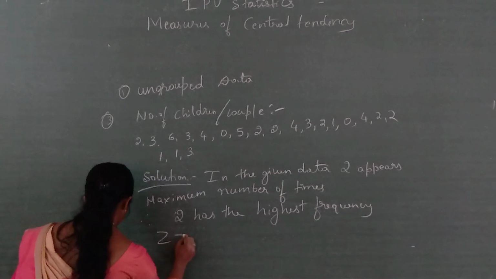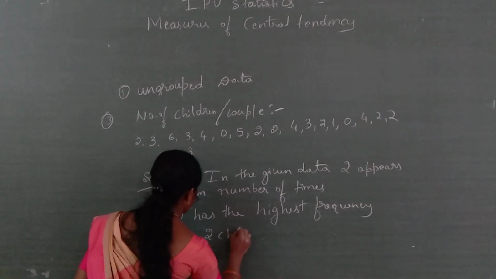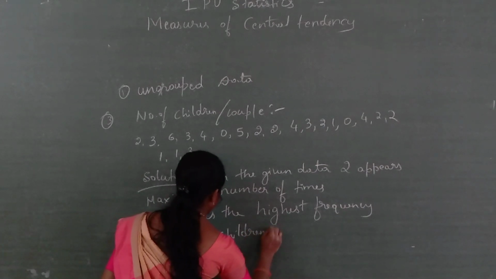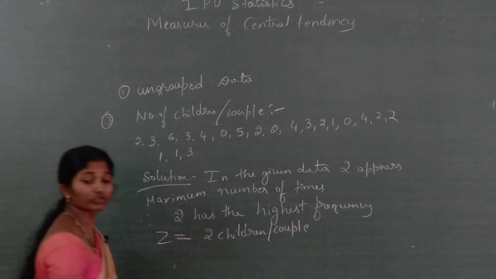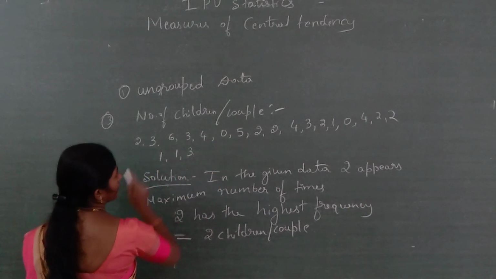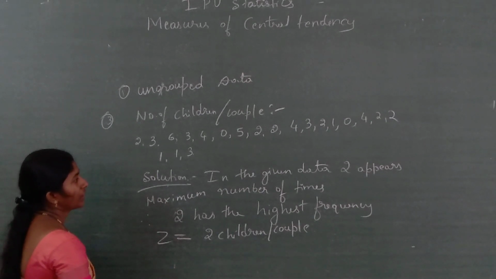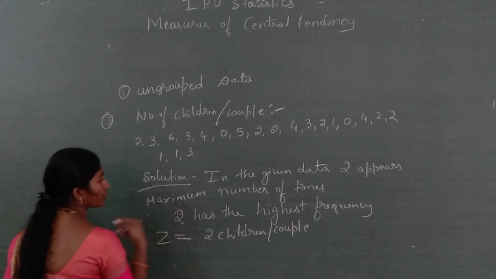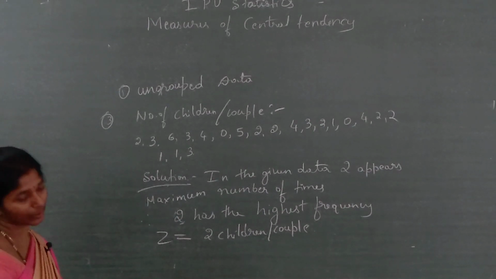Therefore, Z equal to, that means mode equal to 2 children per couple. See here in this problem, in the given data 2 appears a maximum number of times, that is 2 has the highest frequency, Z equal to 2 children per couple.